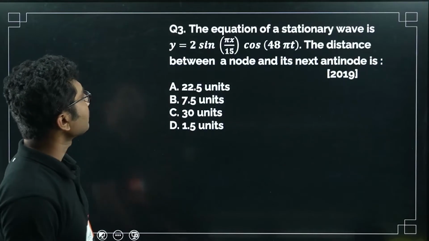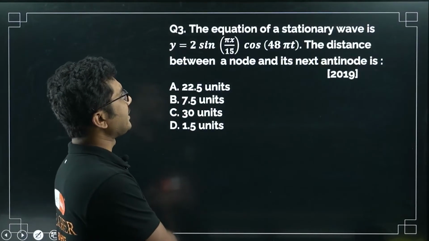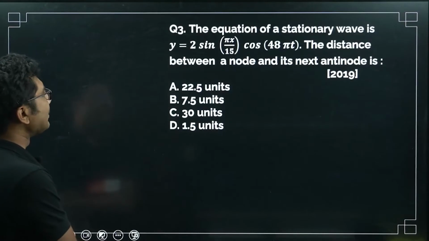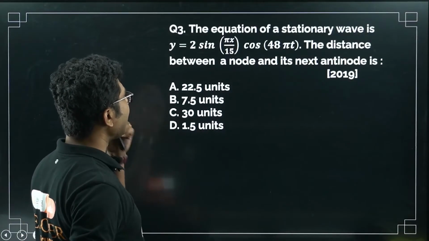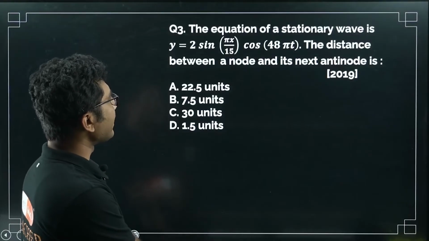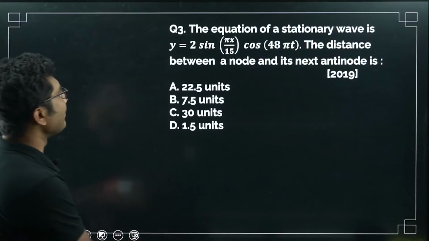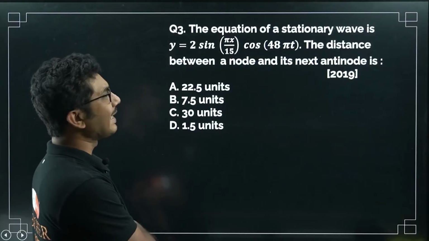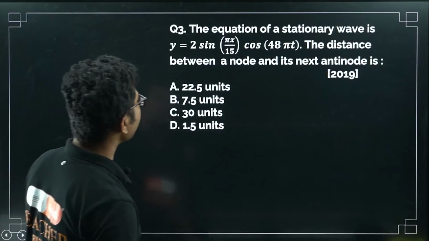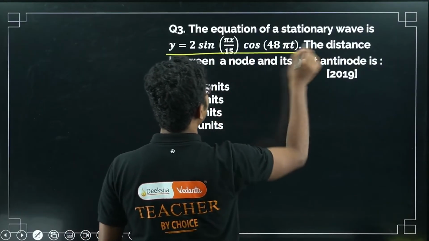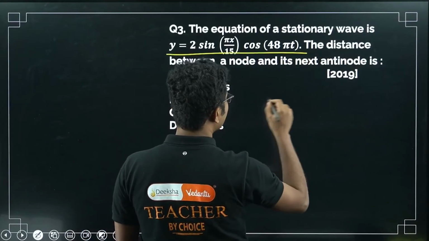Now the equation of a stationary wave is y is equal to 2 sin pi x by 15 times cos 48 pi t. The distance between a node and its next antinode is. So first of all, the equation of a standing wave is given.